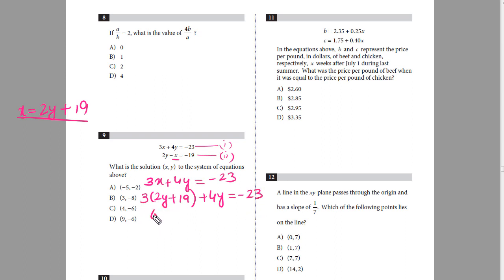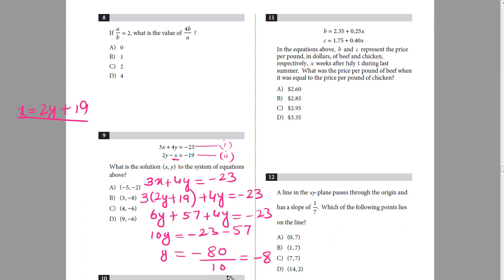Now 3 times 2y is 6y plus 19 times 3, that would be 57 plus 4y is equal to negative 23. Now 6y plus 4y is 10y. 10y is equal to negative 23. Now I'll shift this plus 57 onto the other side, that will become negative 57. Okay, so now my y will become equal to negative 80 over 10, that is equal to negative 8.